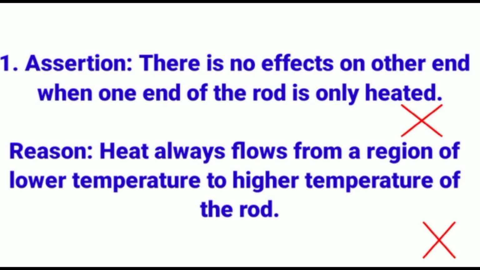Here, assertion is false and also reason is false. So, answer option C is correct: both assertion and reason false.